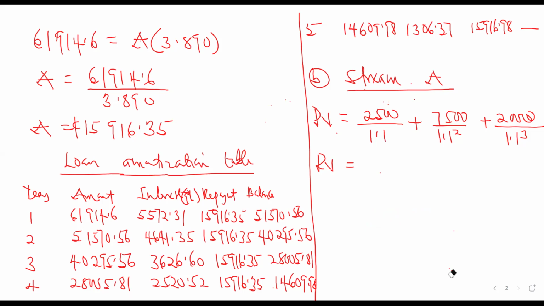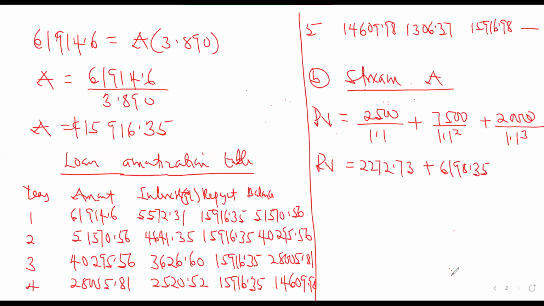So what are we going to be getting for the first one? 2,272.73. The second year will give us 6,198.35.